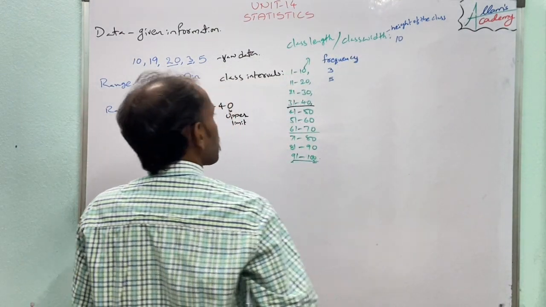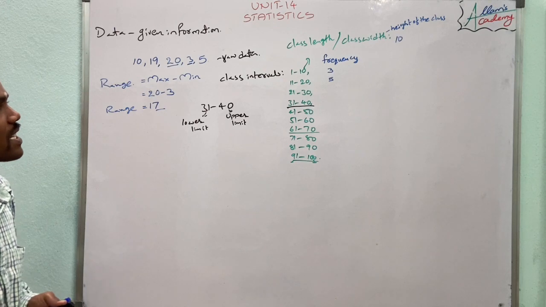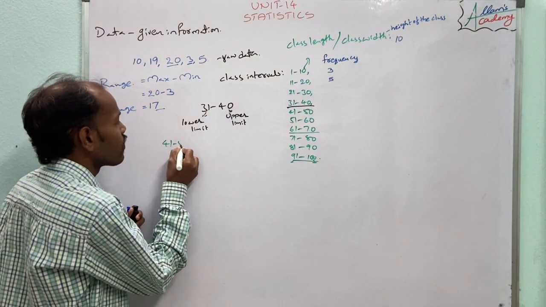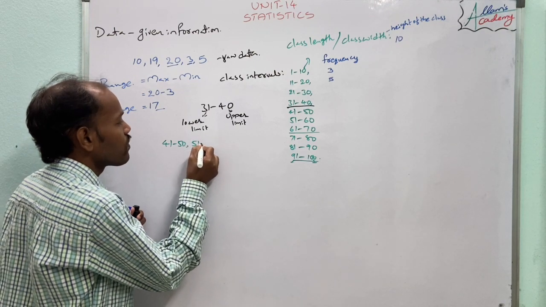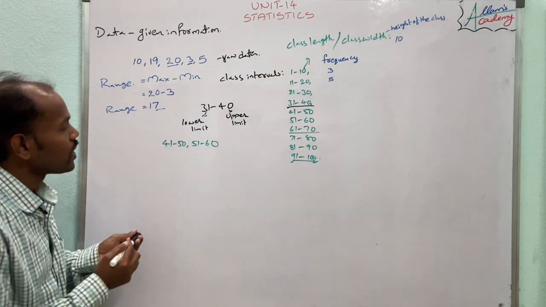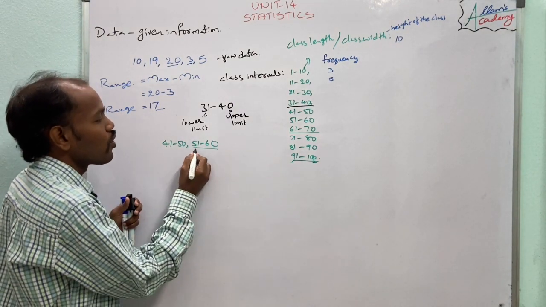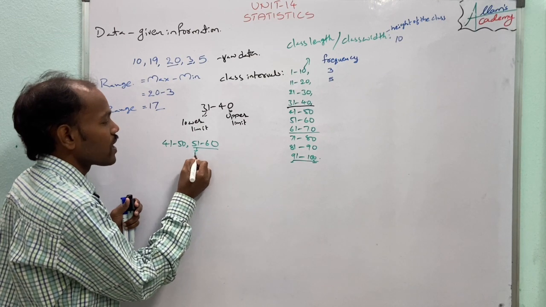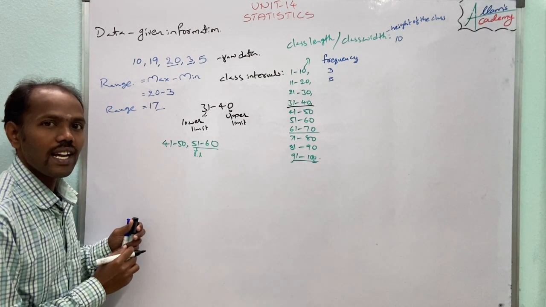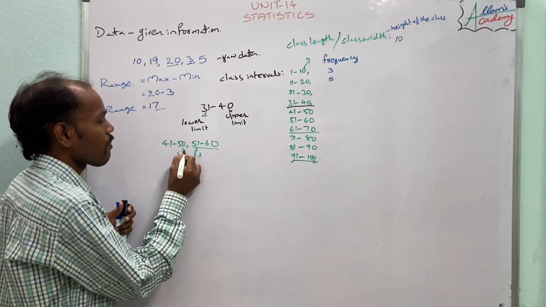Next, for the class intervals 41 to 50 and 51 to 60: in 51 to 60 the lower limit is 51, and in 41 to 50 the upper limit is 50.